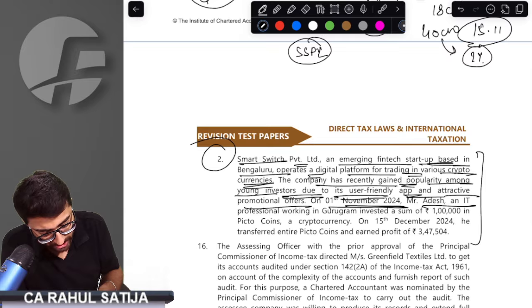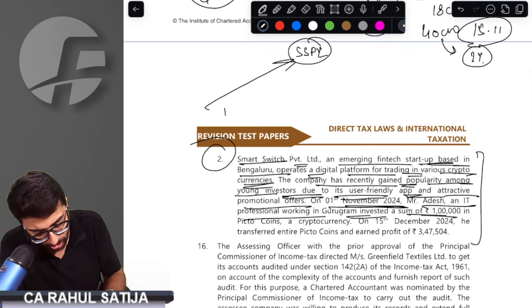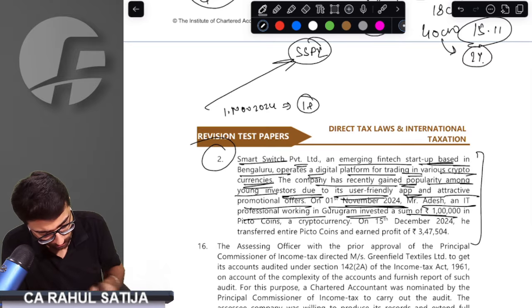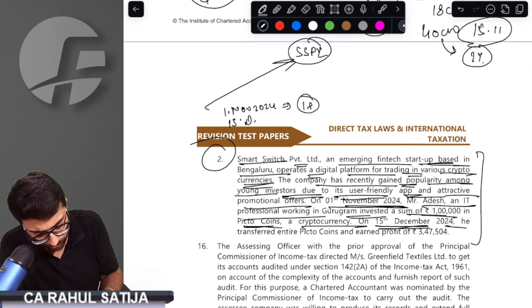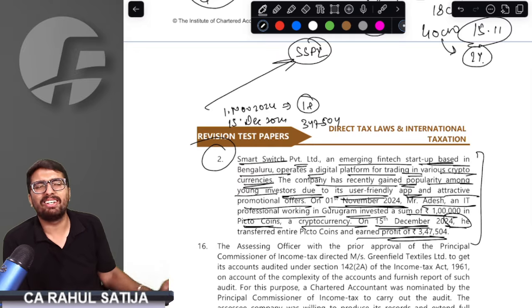On 1st November 2024, Mr. Adesh, an IT professional from Gurgaon, invested 1 lakh rupees in Picto coins, a cryptocurrency. On 15th December, he sold and earned a profit of 347,504. See, nothing relevant in this question.